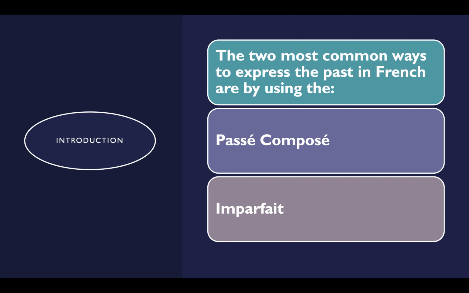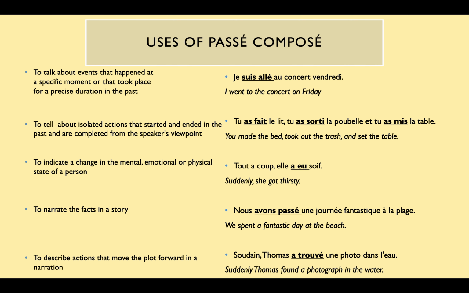Introduction. The two most common ways to express the past in French are by using the passé composé and the imparfait. When would you use the passé composé? Here are some scenarios of when you would use it.